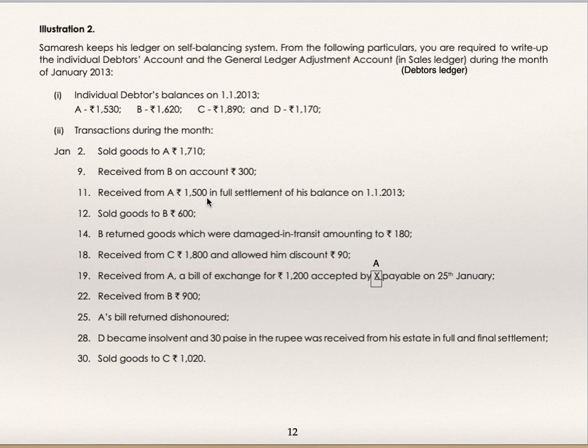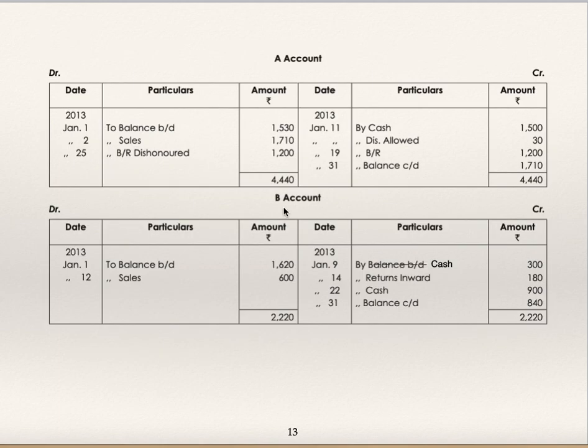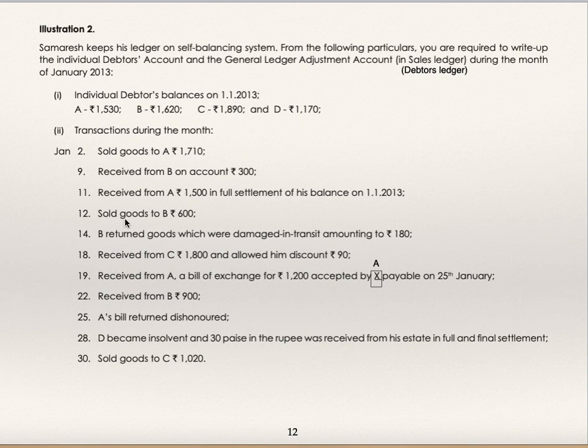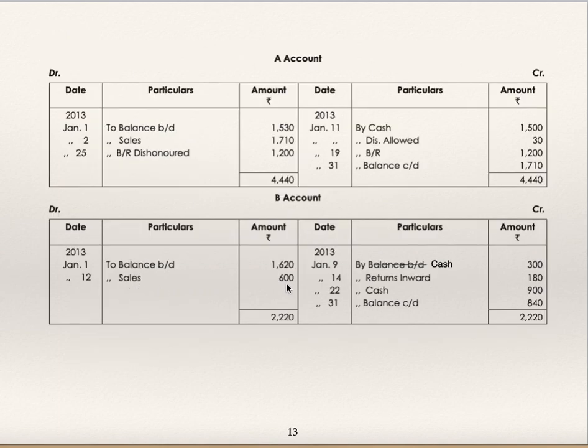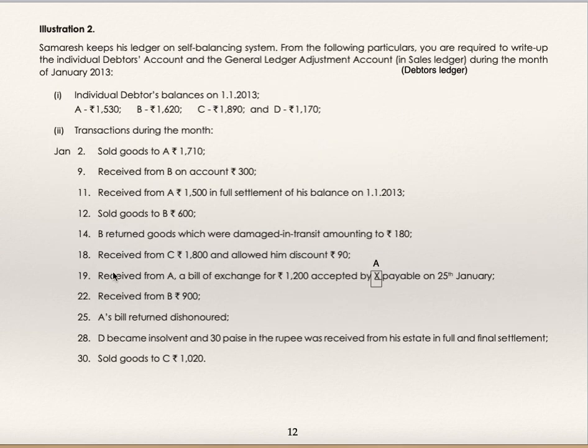The journal entry for this is cash account debit 1500, discount account debit 30, to A 1530. By cash, by discount allowed: 1530 debit, 1530 credit. He is clearing his opening balance. Sold goods to B for 600: to sales 600 in B's account.